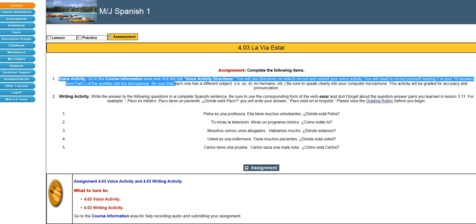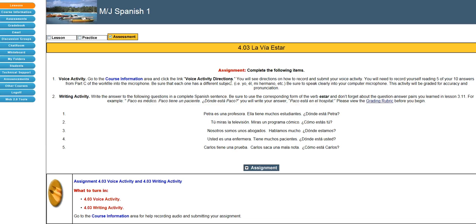So go ahead and we're going to look here. You've got two things. We've got a voice activity, where you're going to answer the question. It says you will need to record yourself reading 5 of your 10 sentences from part C of the work file. So you go back to that work file and pick any 5 of those sentences and record your answers. You need to make sure that each one has a different subject. So you can't just say, estoy triste, estoy en mi casa, and so on. You have to mix it up. You have to say an I, a he, a brother, something plural.